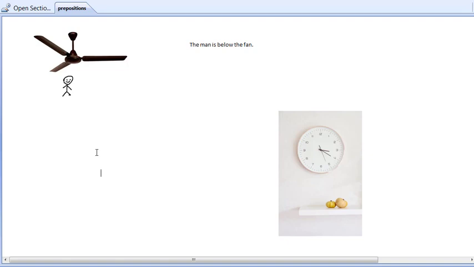Similarly, here the pumpkins are at a lower level than the clock. So we can say the pumpkins are below the clock.